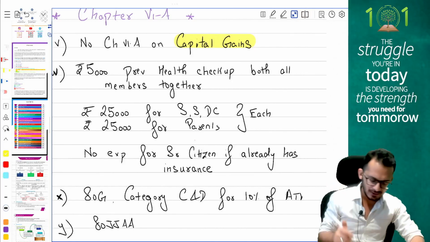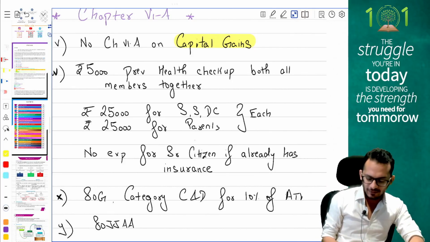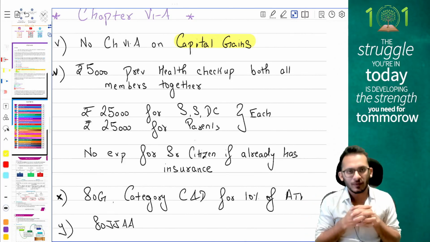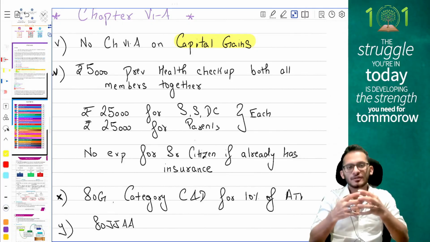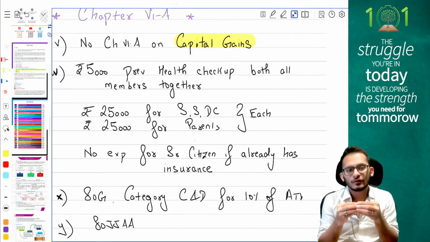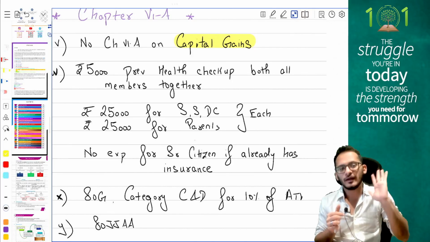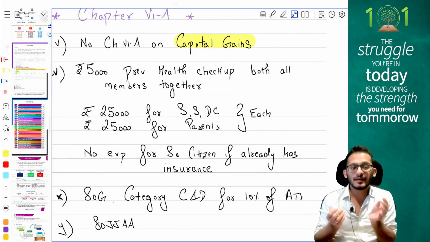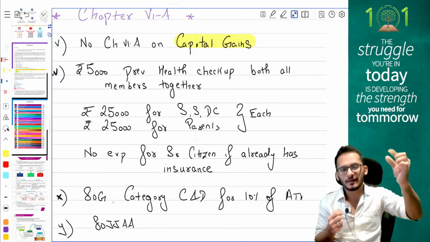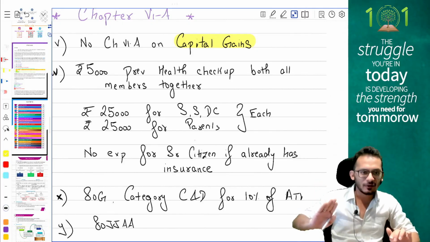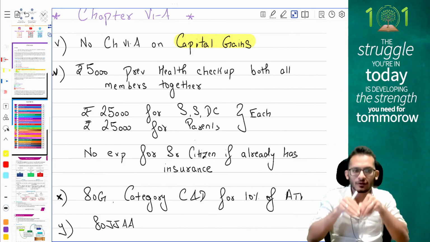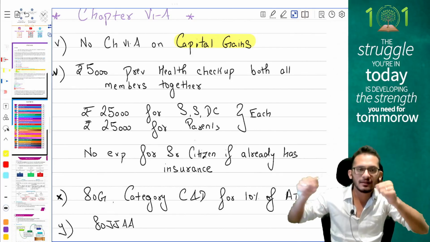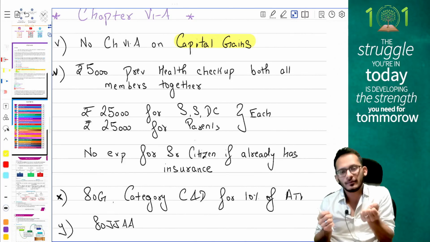Very important. Next adjustment, people, is your 5,000 rupees preventive health checkup under 80D, which can only be claimed for both the buckets put together. For all members which you have, all put together, you can only claim 5,000 rupees as a preventive health checkup. You cannot go more than 5,000 rupees. But when it comes to other items, medical insurance and all those things, each bucket gets a 25,000 limit. So self, spouse and dependent children get a limit of 25,000, parents get a limit of 25,000. Please note that this 5,000 is a part of this already, so the 5,000 is already included in this 25,000 bucket. Both the buckets put together, you can only claim 5,000 rupees.